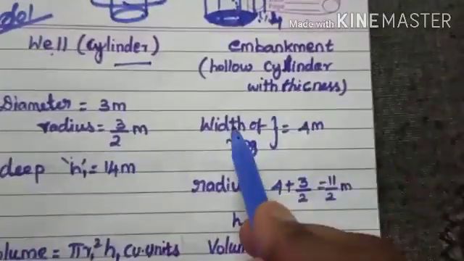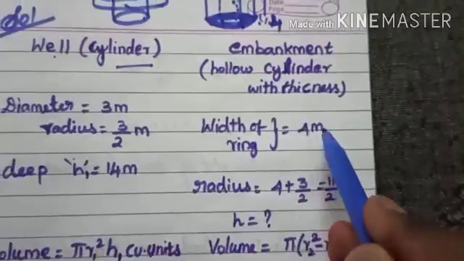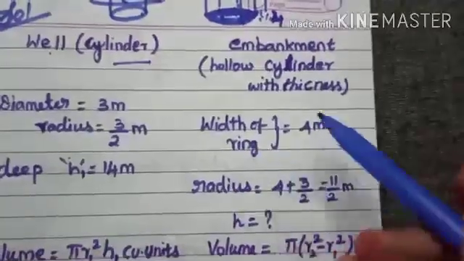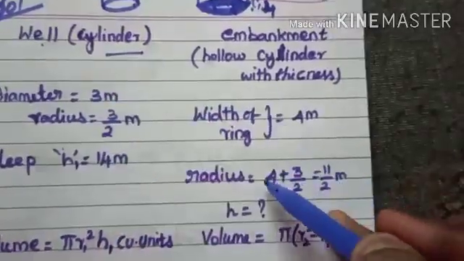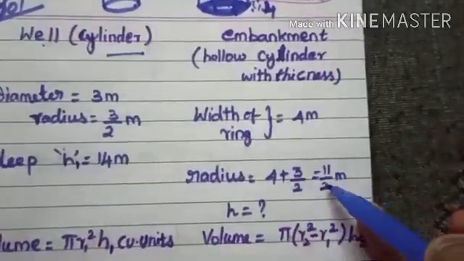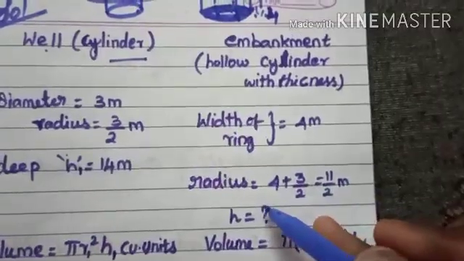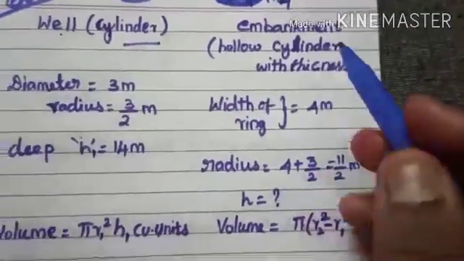Okay, the width of the embankment is 4 meter. Radius means you need to add this to the radius. So 4 meter plus 3 by 2, you get 11 by 2 meter. You need to find out the height.